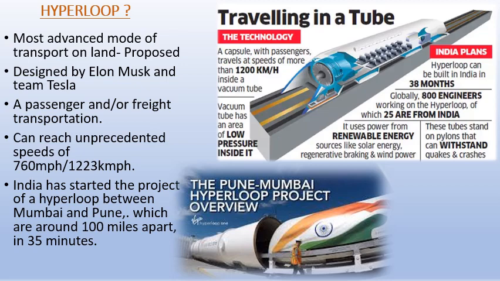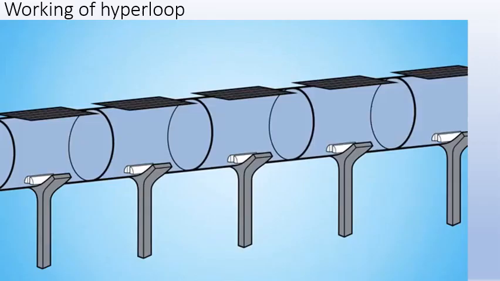So we have some more information. It's just a capsule with passengers. It has a vacuum tube inside and creates low pressure, and that low pressure sucks the capsule through the tube. In the last slide of these railways and roadways, you'll be watching a definition and detailed explanation of how the hyperloop works. So this is extra information. I hope you understood and were able to go through roadways and railways just like airways and waterways.